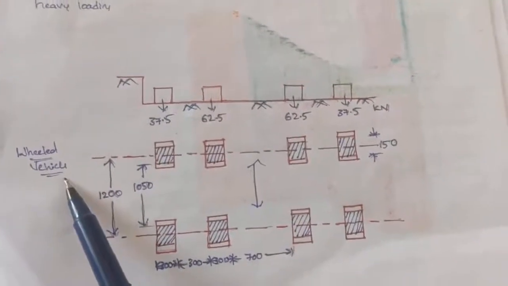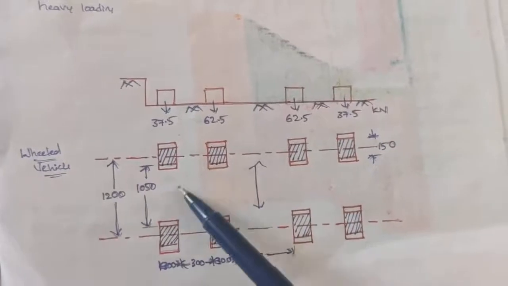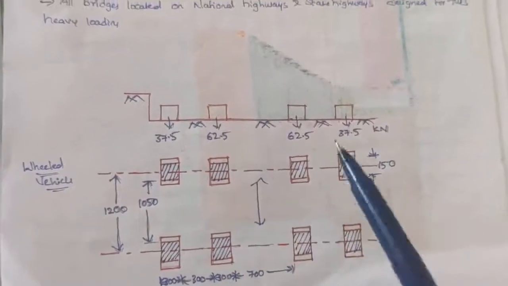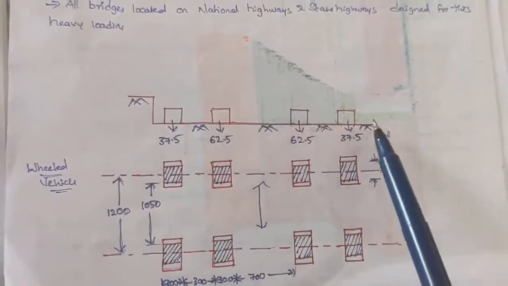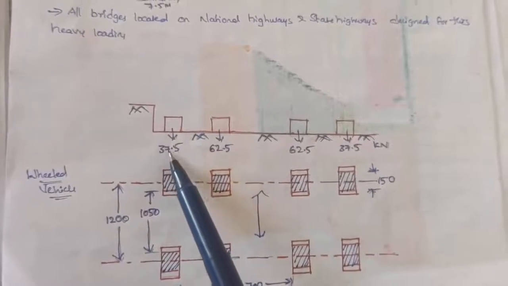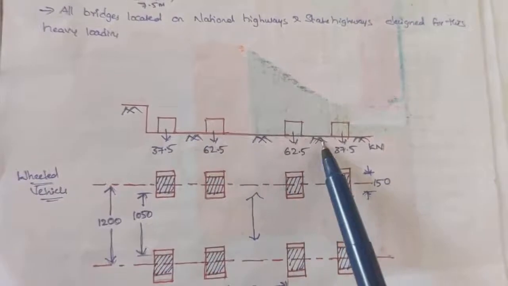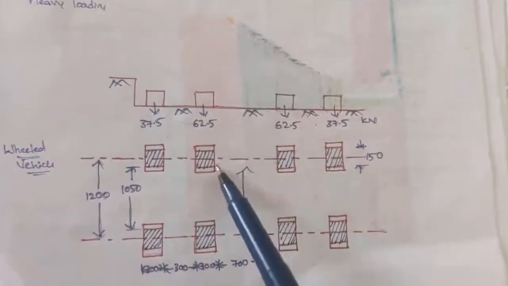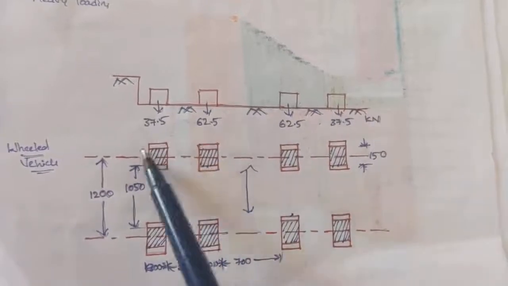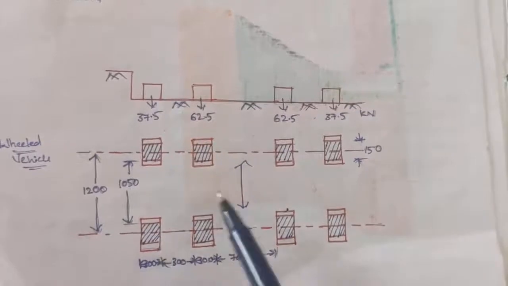The next one is the wheeled vehicle, as you can see here. Wheeled vehicle means you can see the four wheels on the left side and the right side, with the middle between them being the roadway. This one is a road pathway here. This is the wheeled vehicle cross section you can see here. How much load distribution is happening at each and every point, because the maximum loading point is at the center only. At the center point, the maximum vehicle load distribution is happening. On the edges it will be distributed equally. So this is the cross section of the wheels.